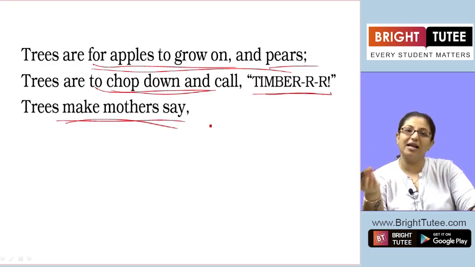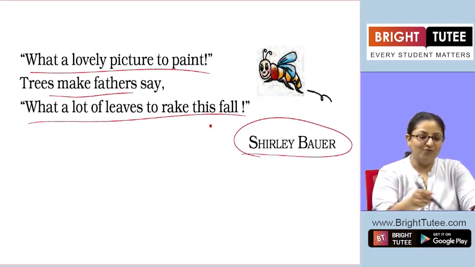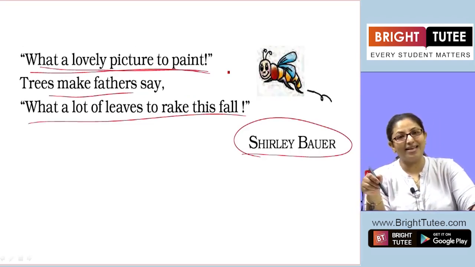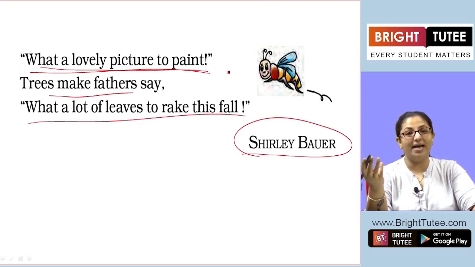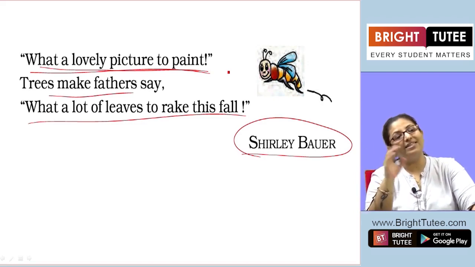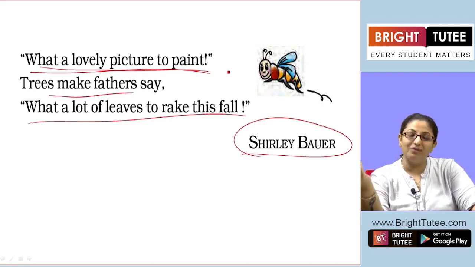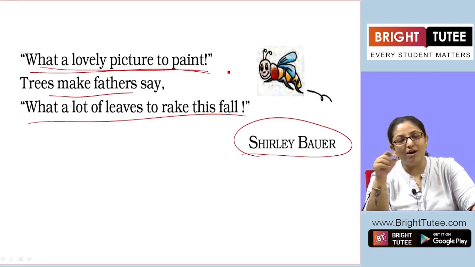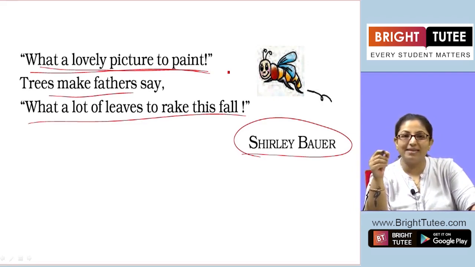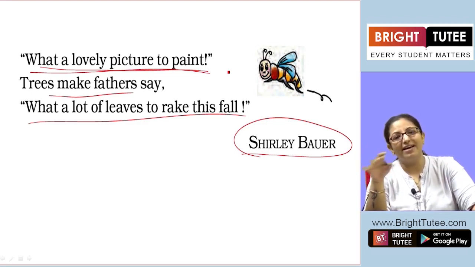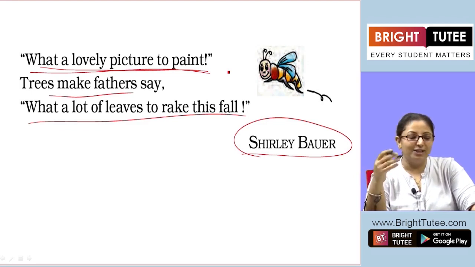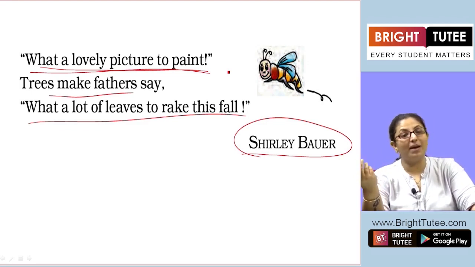Trees make mothers say, when the mothers look at the trees, what do they say? What a lovely picture to paint. They get excited. Why? Because they find the scenery beautiful, where the trees are there, where the birds are there, where the beautiful clouds are there, the small insects or the small honeybees are just roaming free. Everything is beautiful in the scenery.